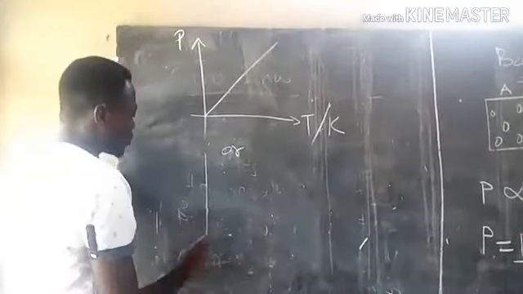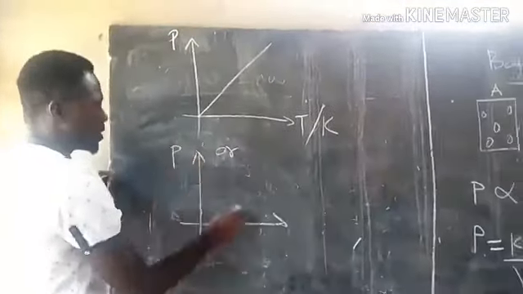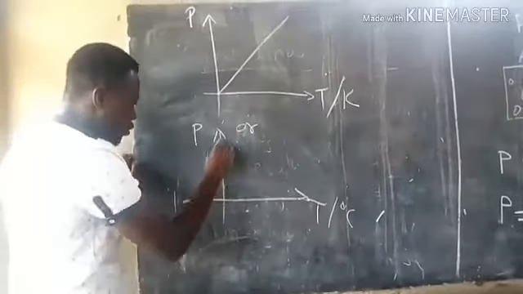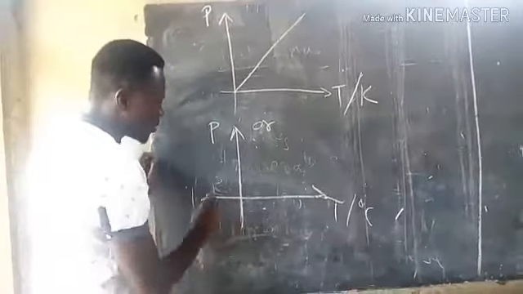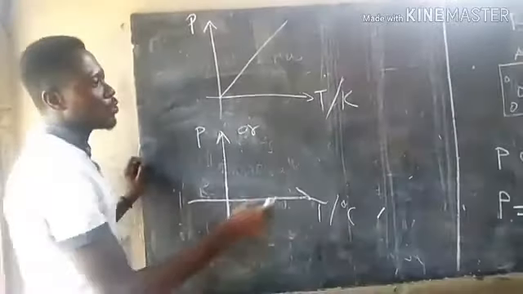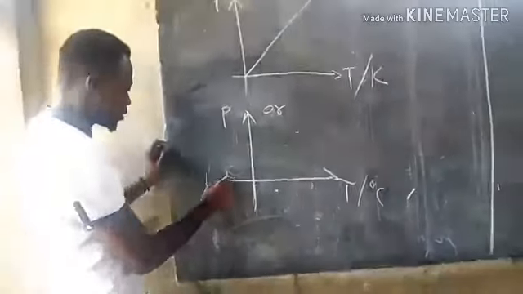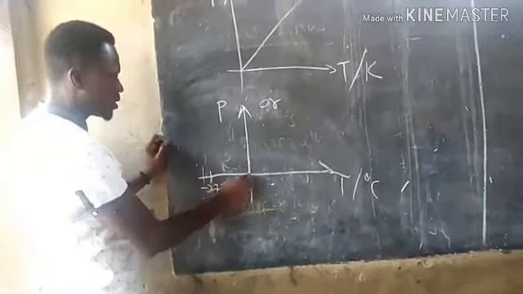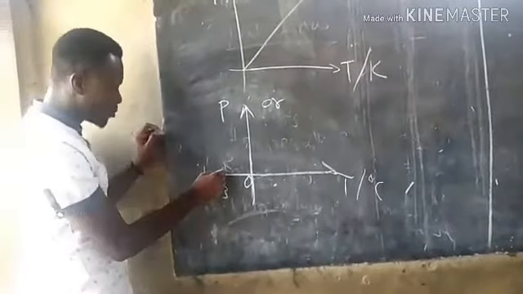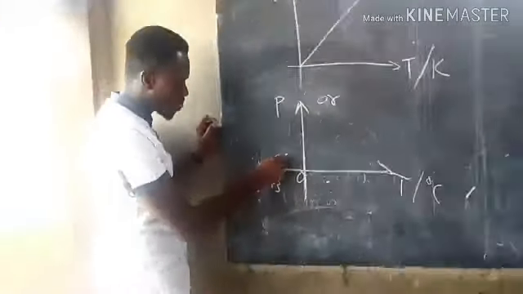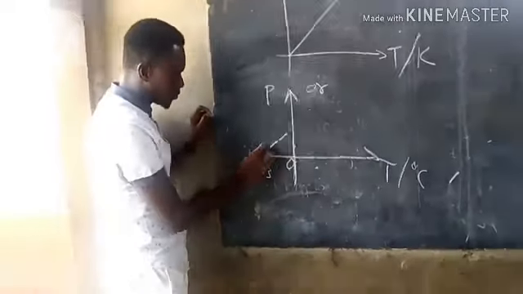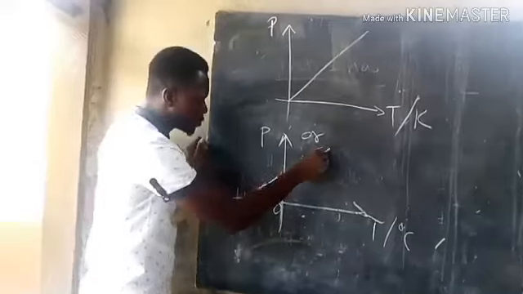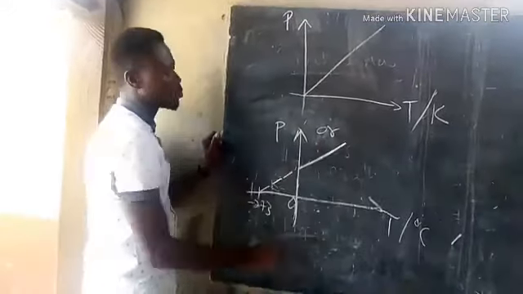We can also plot pressure against temperature in degrees Celsius. But if we want to change degrees Celsius to Kelvin, we add 273. If we want to change Kelvin to degrees Celsius, we subtract 273, so we have negative 273 degrees Celsius. This is 0 Kelvin. So this will be the graphical representation when pressure is plotted against temperature. It will yield a linear graph.